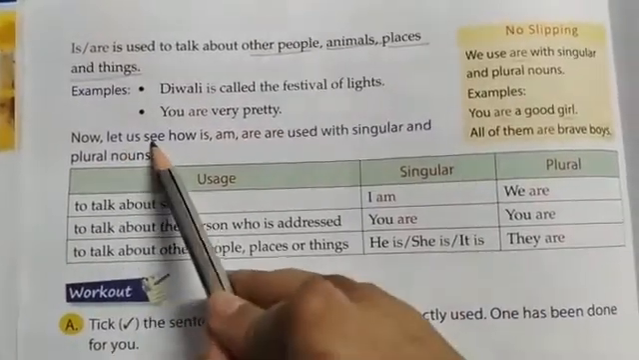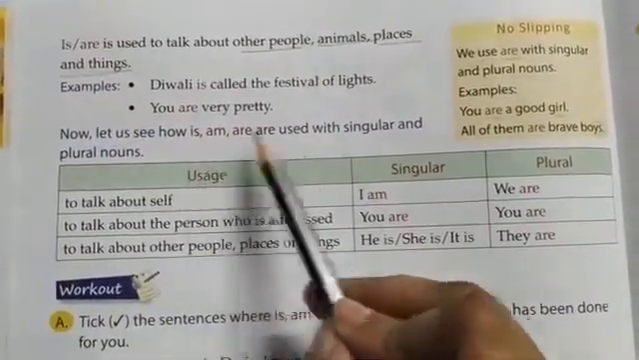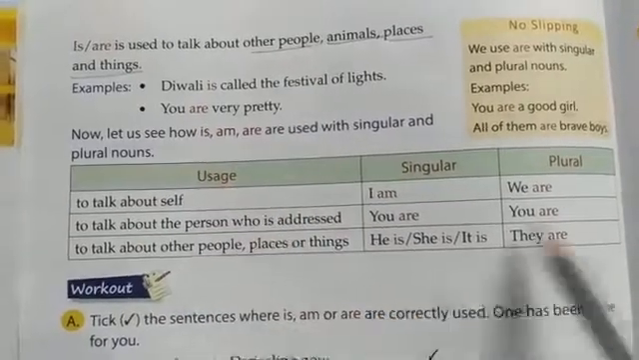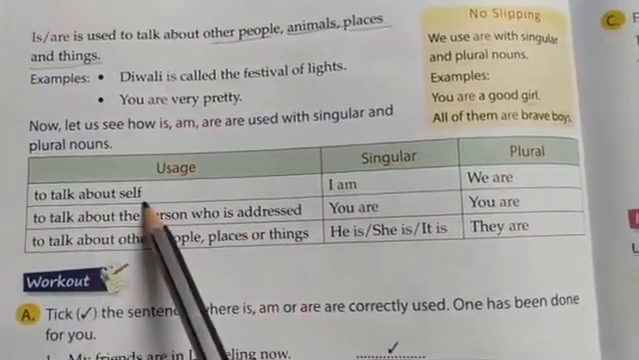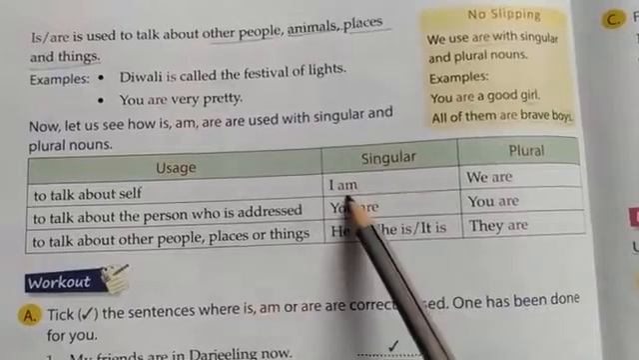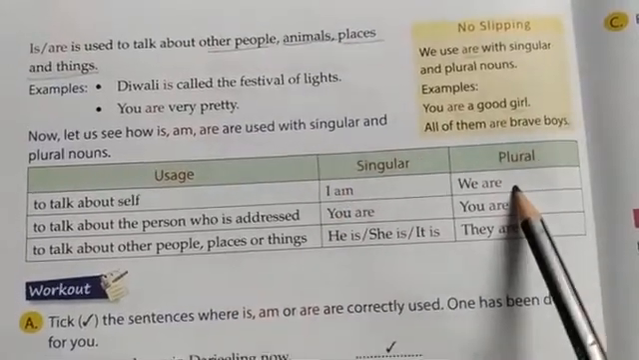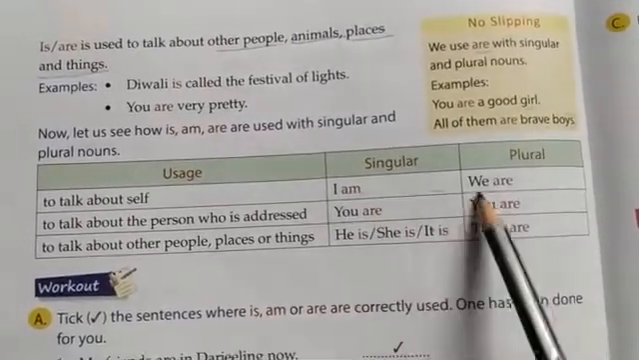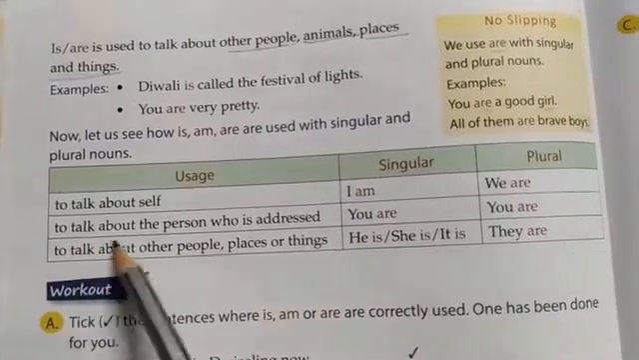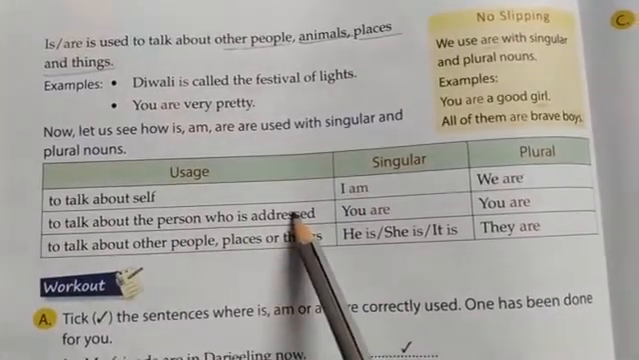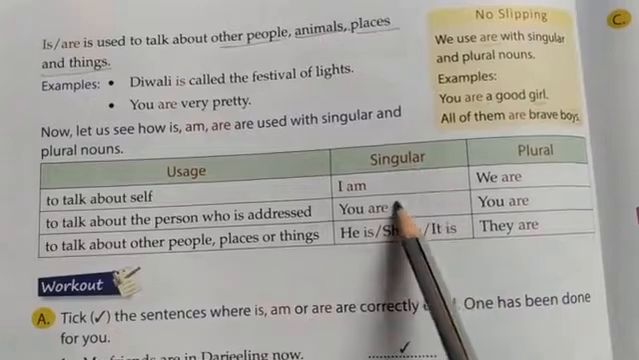Now let us see how is, am, are are used in singular and plural forms. You see, to talk about self, when in singular form, am, and when it is in plural, it becomes are. So I am, then we are. To talk about the person who is addressed, when we talk about another person, what do we use in singular?